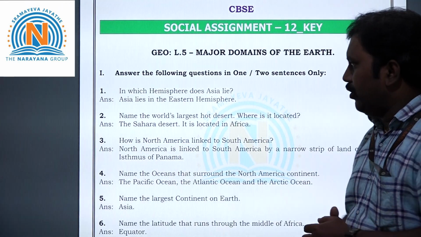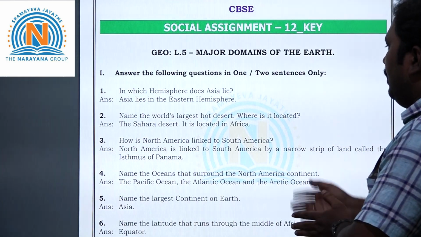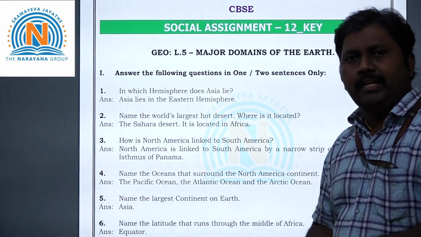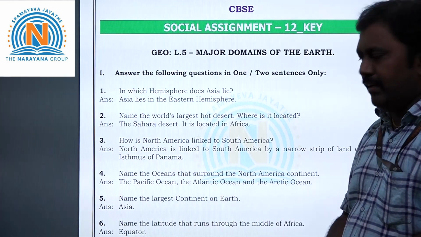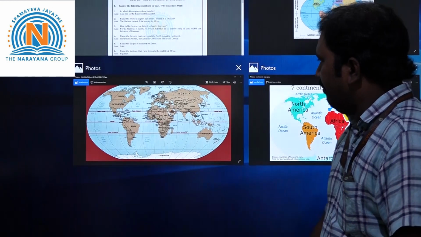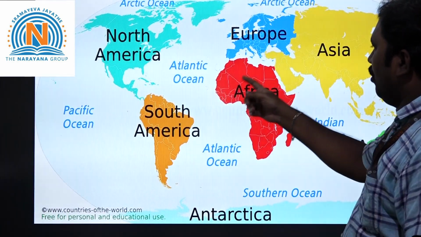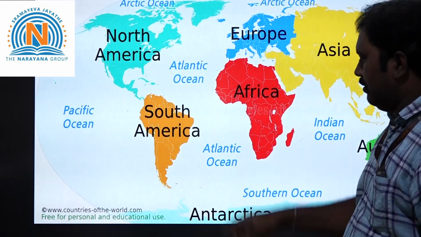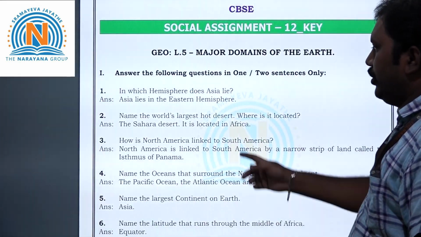Now let's take the second question. Name the world's largest hot desert. Where is it located? Obviously, this is a general knowledge question. The answer is Sahara Desert. It is located in Africa. Do you know where the African continent is? See, this is Africa. So Sahara Desert is located here. Okay children? Now let's take the third question.